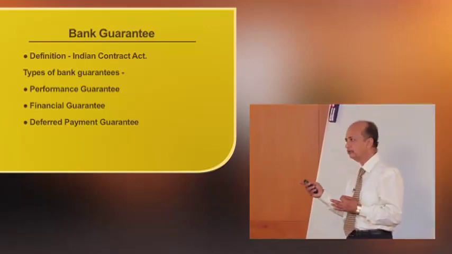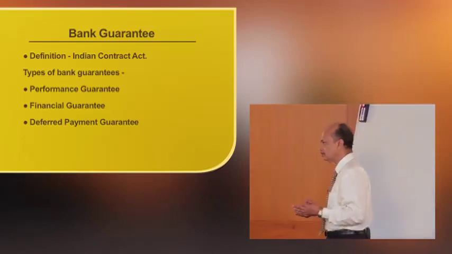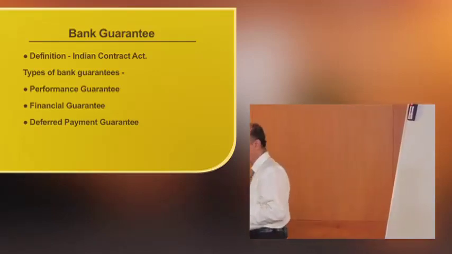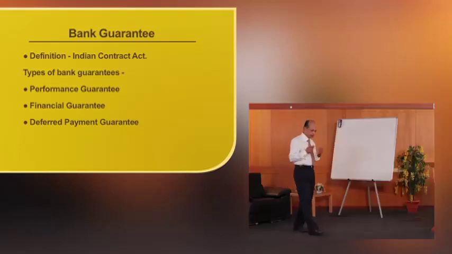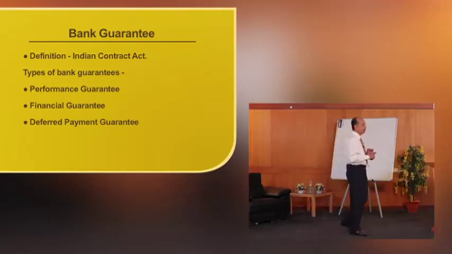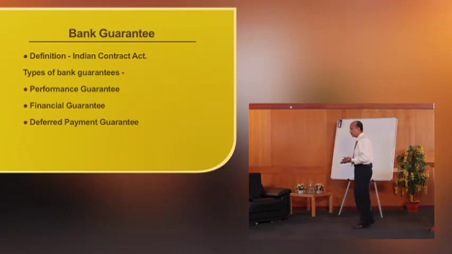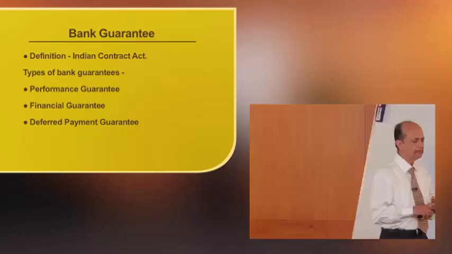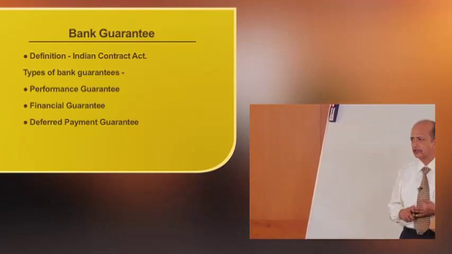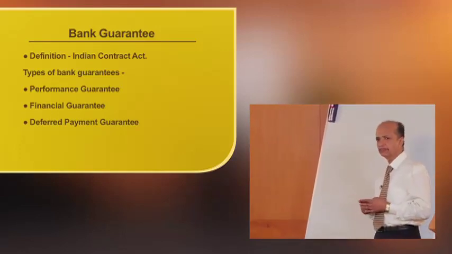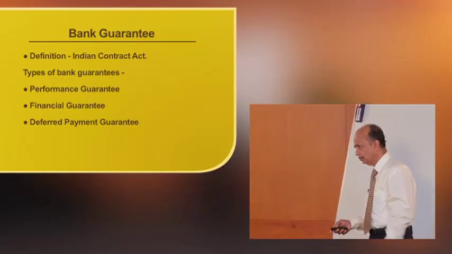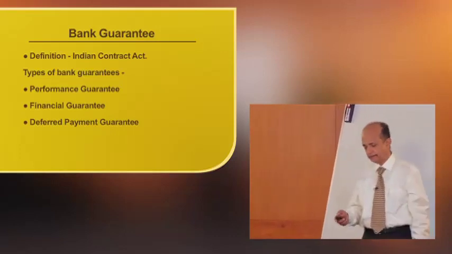Who is the principal debtor? The principal debtor is the customer on whose behalf the bank has considered this facility. And who is the creditor? The beneficiary of the guarantee. And who is the surety? The party who issues the guarantee. That is no one other than the bank. And the bank normally issues these guarantees for contractors and other business people. And the guarantees are also of different types.